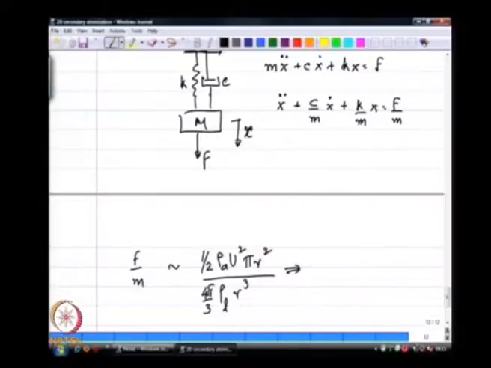So, I am going to write this F by m as some C F times rho a u squared by rho L r.